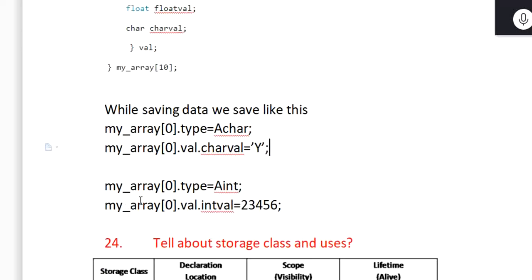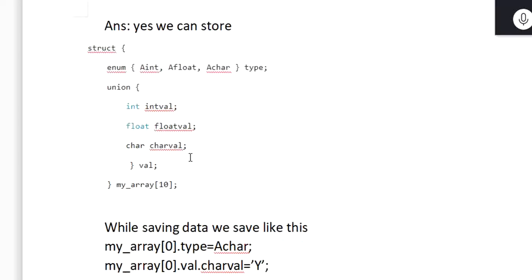Same way, if we have to store an integer, my array 0 dot type is integer. If we have to save the value, then my array 0 dot value dot int value, and we can save it here. So like this we are able to save in the same array. All this we are able to save, no problem at all. Any doubt?